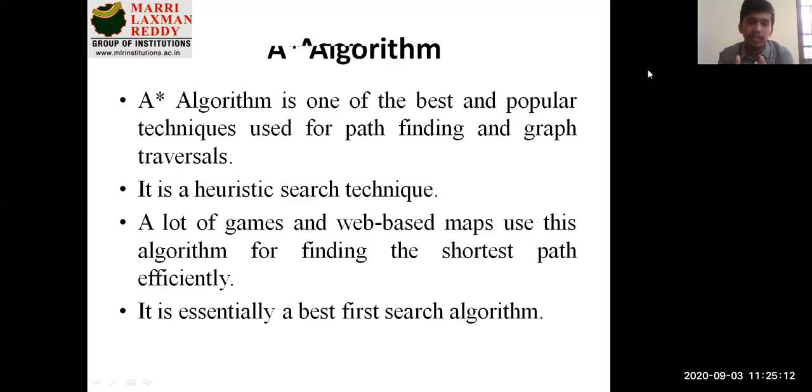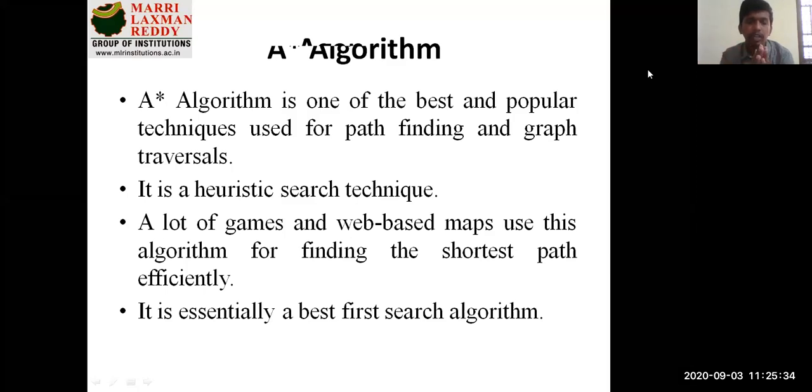In the last session, as part of the hill climbing algorithm, we discussed how to move from a starting position to the global maximum position and also the local maximum position, and what problems we have with that. Suppose I start from one place and want to reach the destination; I need to cross a lot of hurdles.